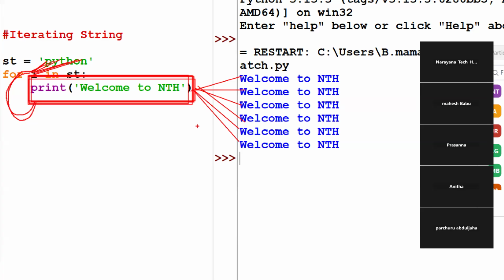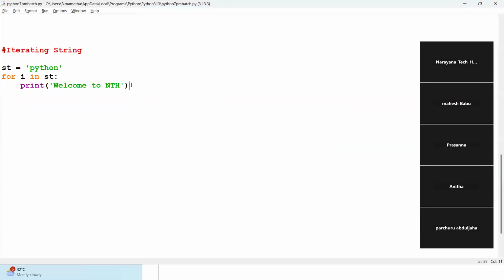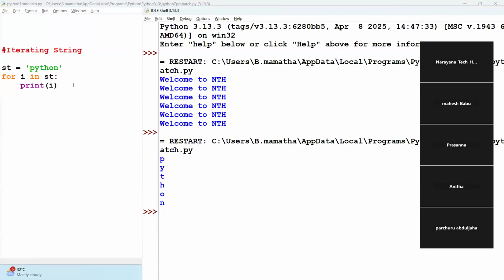Suppose, along with this, I also display the I value every time, or else remove this statement and just display I. The first time I value is P, so P will display. Next time I value is Y, so Y will display. Just observe, guys. See, first time P, next time Y, next T, H, O, N, like this.